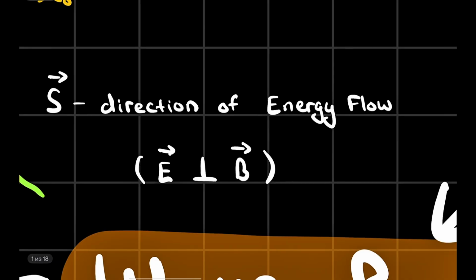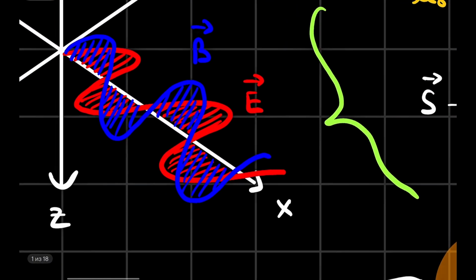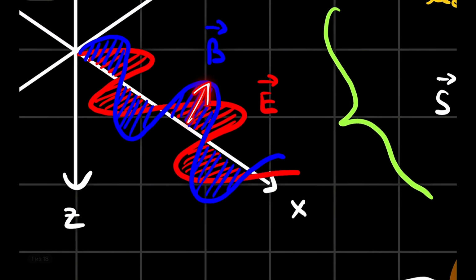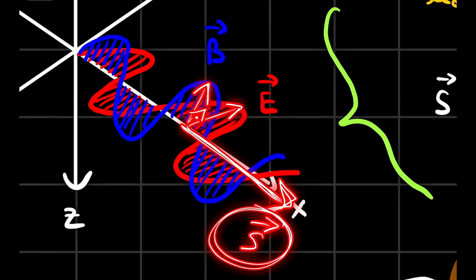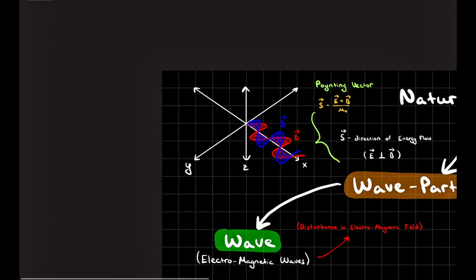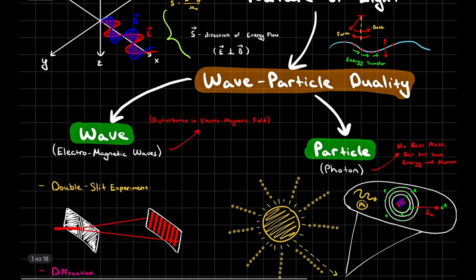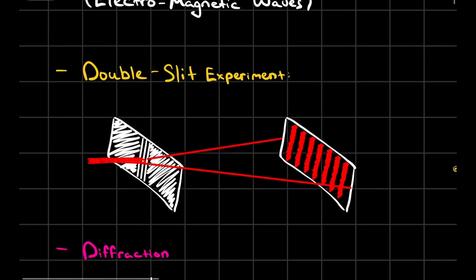When we talk about this thing, direction of the energy flow, as you can see it, yeah, magnetic field goes up and electric field goes to right. Those are 90 degrees between each other, and this is the direction of the Poynting vector. As you can see, this thing is where our energy is going. Okay, I hope that you understood pretty well the wave nature of light, and basically we have several experiments which prove that. For example, Young's double slit experiment, which is something like this.